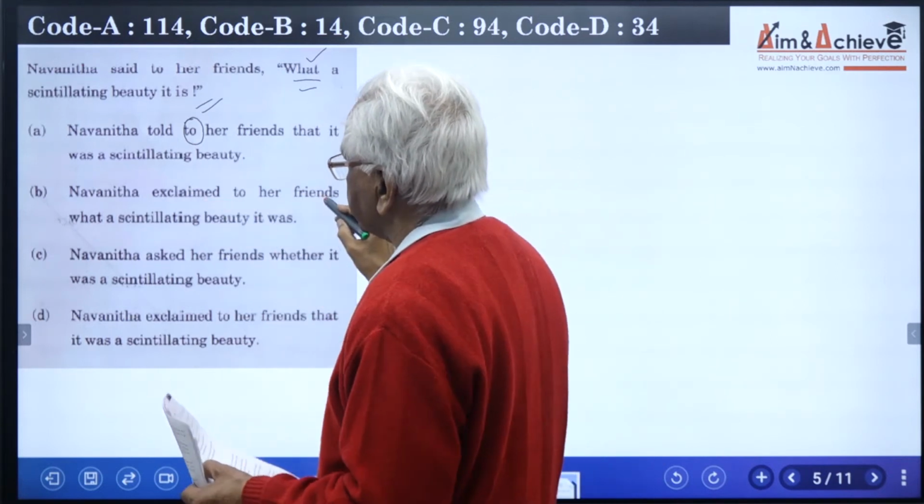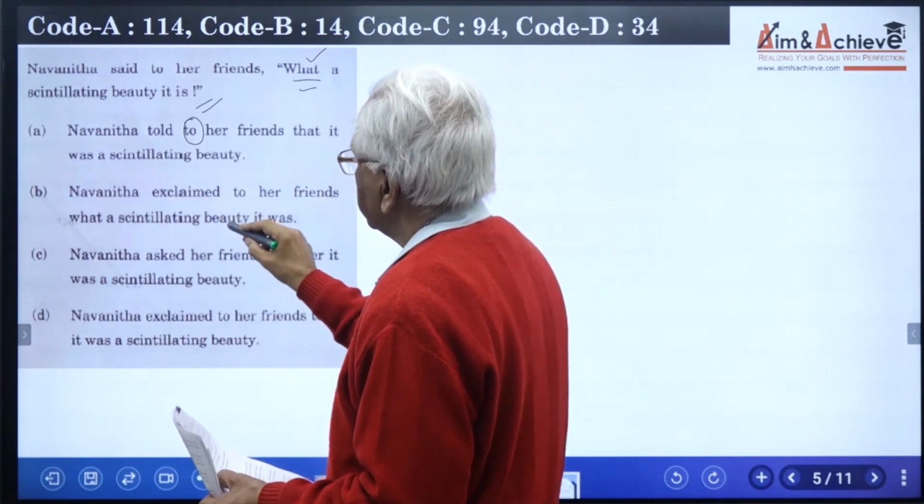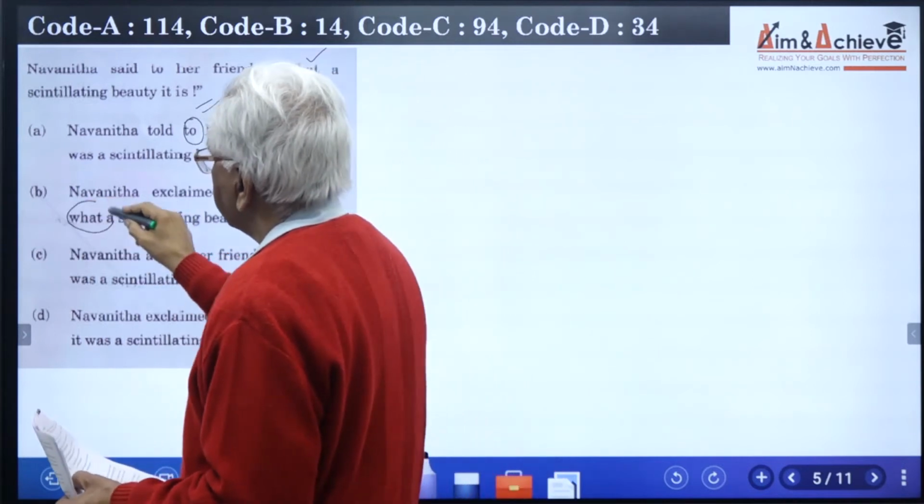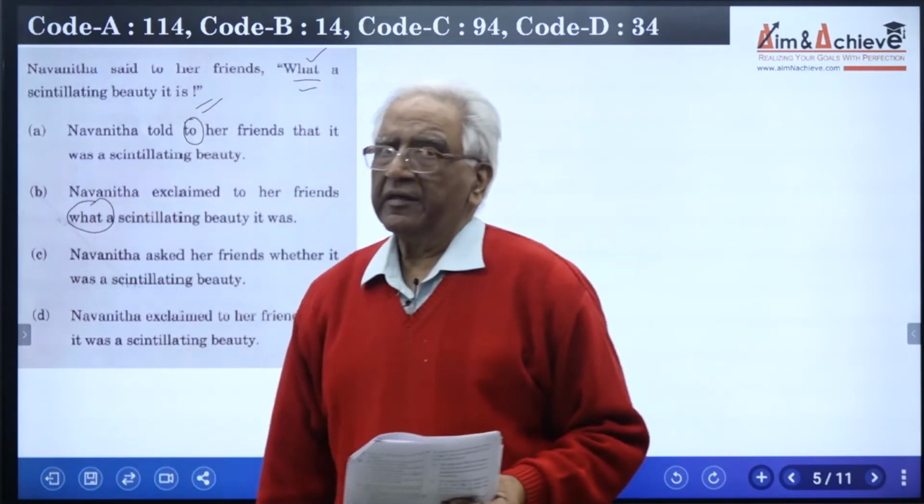Navanitha explained to her friends what a scintillating beauty it was. The use of what is not required whenever we are doing a reported speech.